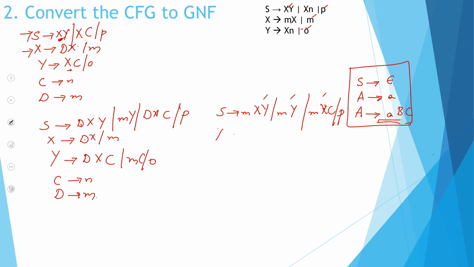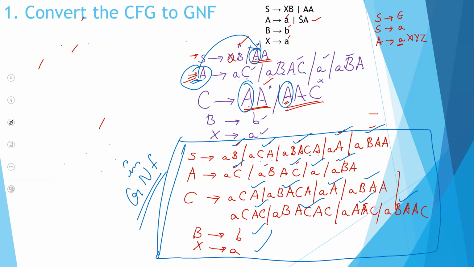X is, instead of D, I will write M. MX or M. Okay. Y, instead of D, I will write M. MXC, MC, O. C is N, D is M.